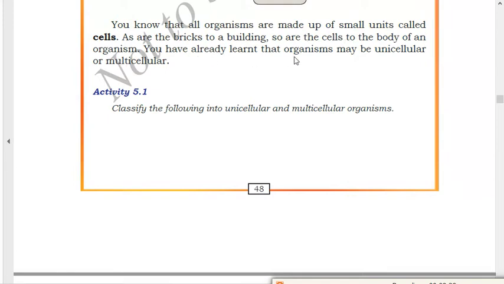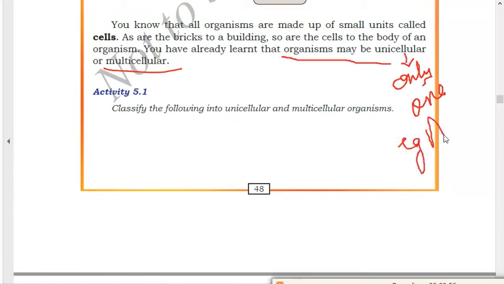You have already learned that organisms may be unicellular or multicellular. In your junior classes you have read that living organisms can be unicellular or multicellular. So I will tell you what unicellular and multicellular organisms are. Unicellular organisms are those organisms which are made up of only one cell. In a unicellular organism only one cell will be present. Example, amoeba.